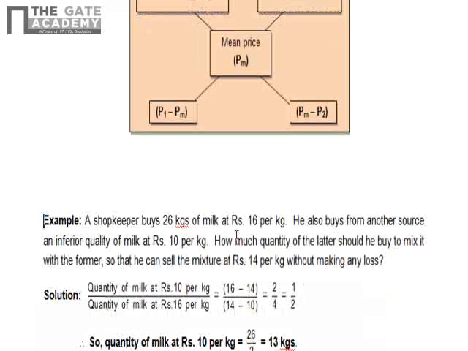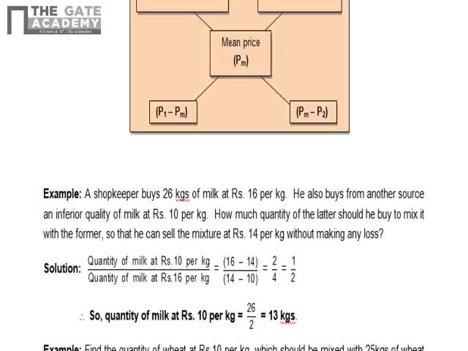Okay, so the first problem is: a shopkeeper buys 26 kgs of milk at rupees 16 per kg. He also buys from another source an inferior quality of milk at rupees 10. How much quantity of the latter, that means rupees 10 per kg, should he buy to mix it with the former so that they can sell the mixture at rupees 14 per kg without making any loss. So here the mean price is given, the price of the first quantity and the quantity of the first milk is given.